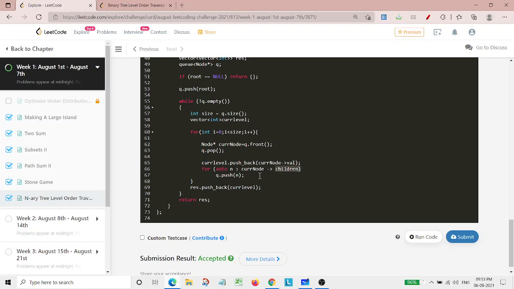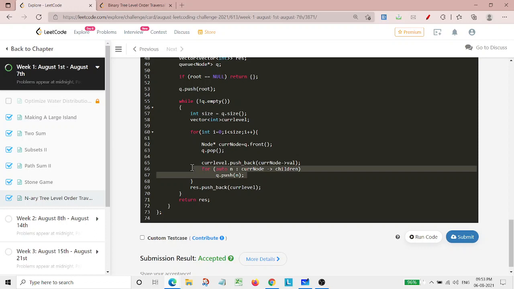So basically this is the only step which is different here, else the whole thing is same as it was in the BFS of binary tree. Because in a binary tree there were two nodes as the children, means at most two nodes. But here as there are n nodes, and these n nodes could be accessed by the vector in which they are stored.